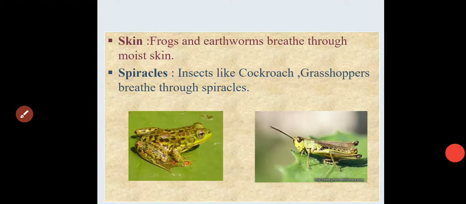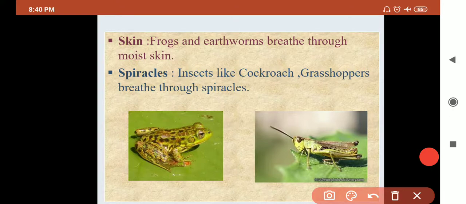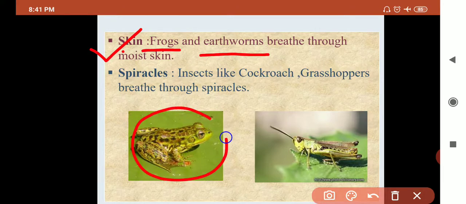Then some animals can take the breath through the skin by a process called diffusion. Okay, in the atmosphere, in the air there is oxygen, so by the skin they take oxygen inside their body. Okay, examples like frog, earthworm. They have a moist skin, and so they breathe.